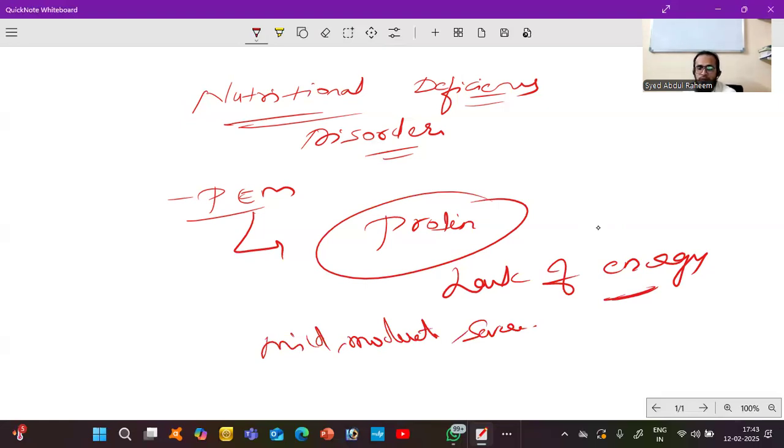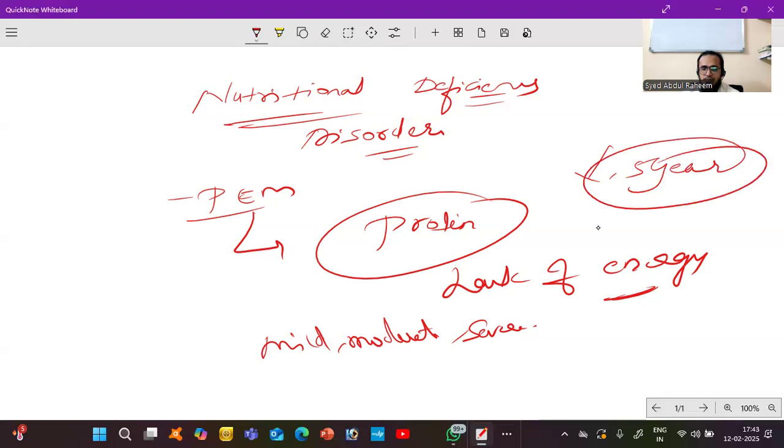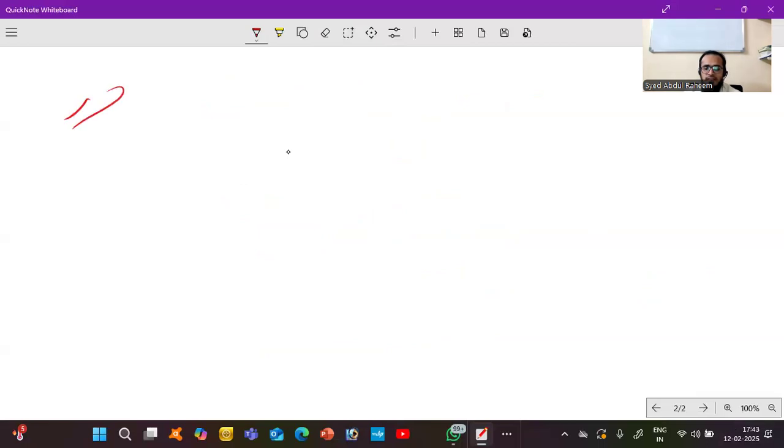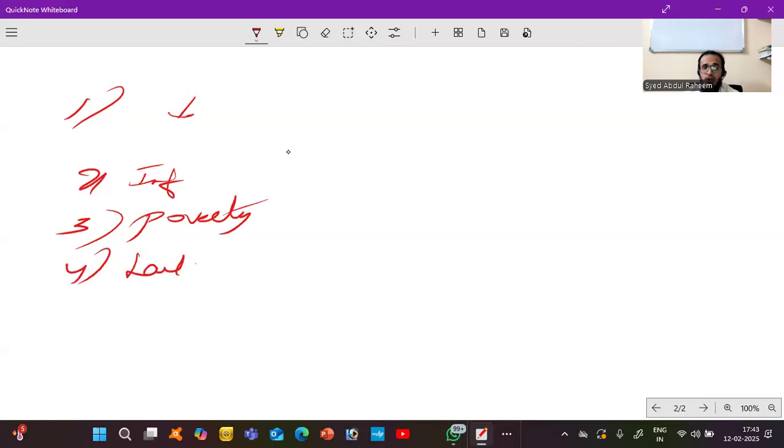Mostly this nutritional deficiency will occur under the age of 5 years. What are the causes? Decreased intake of proper diet, or taking a poor diet, any infection, or poverty, and sometimes lack of education, not knowing what substances and diet to eat.